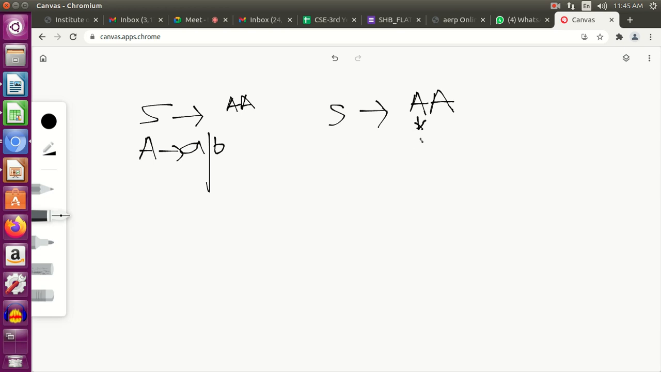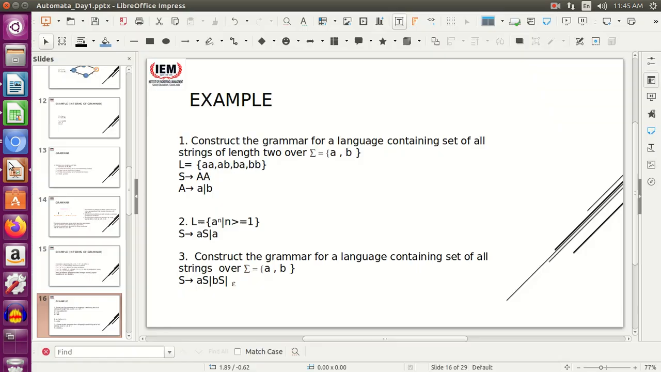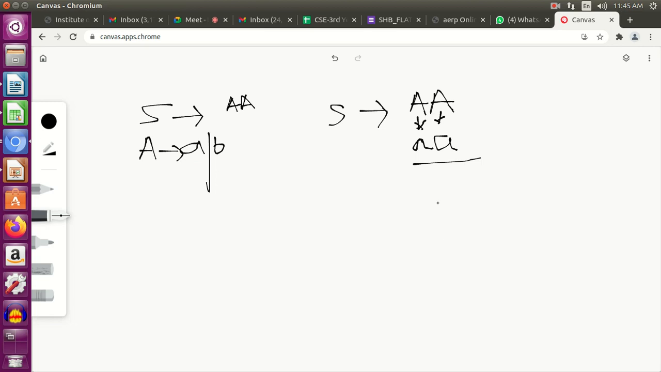So let me substitute it with a. The second A can also be substituted by a or b. Let me substitute it by a. So I get aa, which is a part of my language. Again, I can substitute this A with b and this A with b again, which is again a part of my language. Or I can substitute this A with a and this A with b, which is again a part of my language. Or final choice, I can substitute this A with b and this A with a, which is again a part of my language.